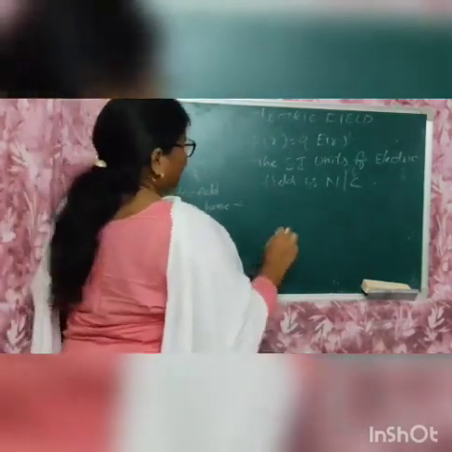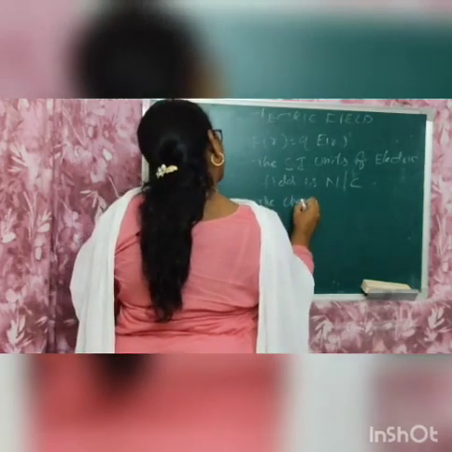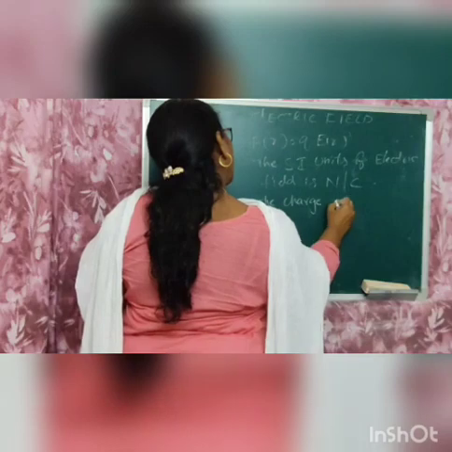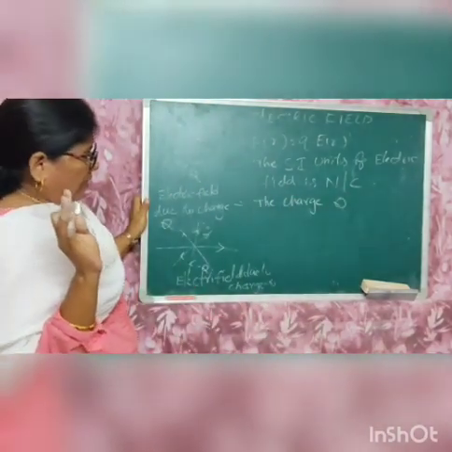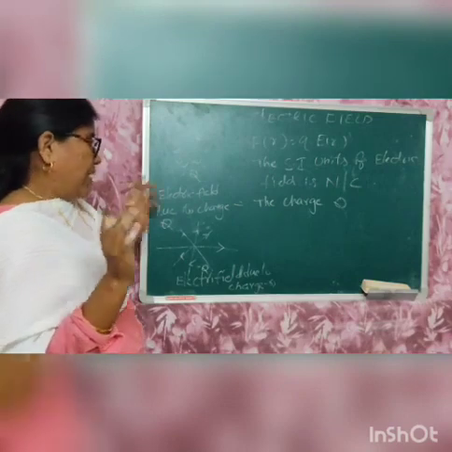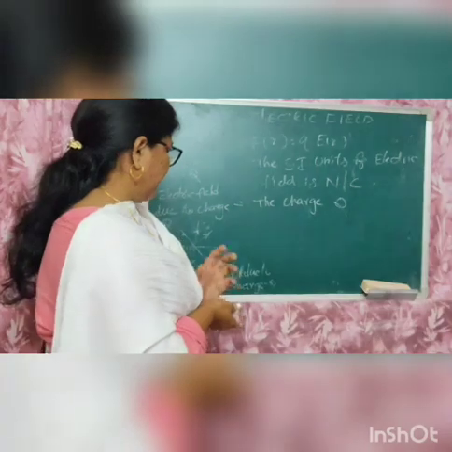The charge capital Q which produces the electric field is called the source charge. What is that?